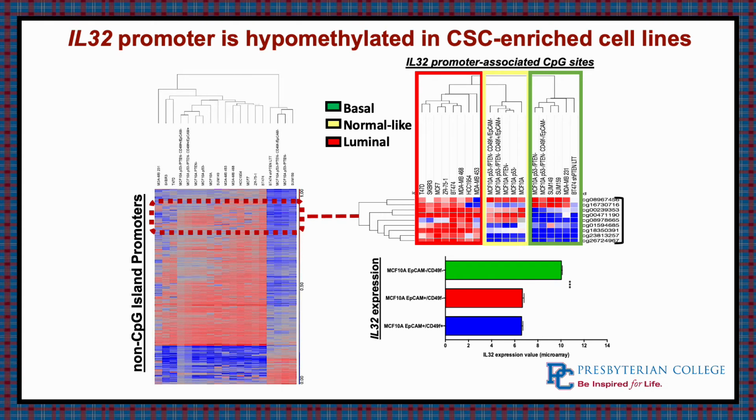So we looked at finding a specific gene that was hypomethylated, so increased expression, in our cancer stem cell rich, and hypermethylated, causing a decrease in expression, in our cancer stem cell poor. What we found is the IL-32 promoter to be hypomethylated in these cancer stem cell rich cell lines compared to the poor, and this was also validated by looking at IL-32 expression when we altered MCF10A cell lines to have an increase in EpCAM negative CD49f negative cells, which would be an increase in cancer stem cells.